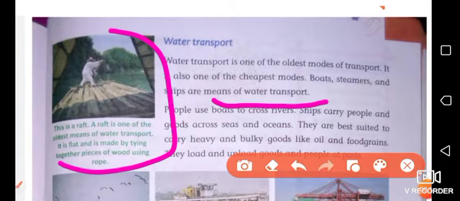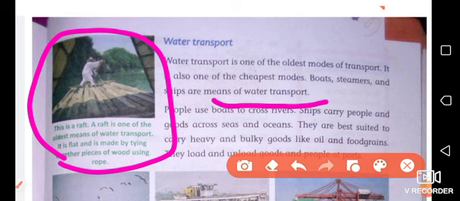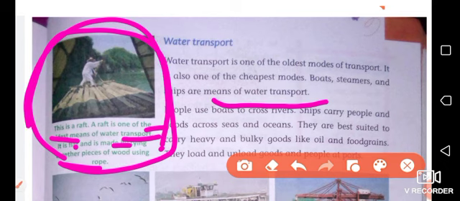As you can see in this picture, this is a raft. A raft is one of the oldest means of water transport. It is flat and is made by tying together pieces of wood using rope. This is a very old means of water transport, and still in many parts of India people use rafts. You can travel on a raft in the water.